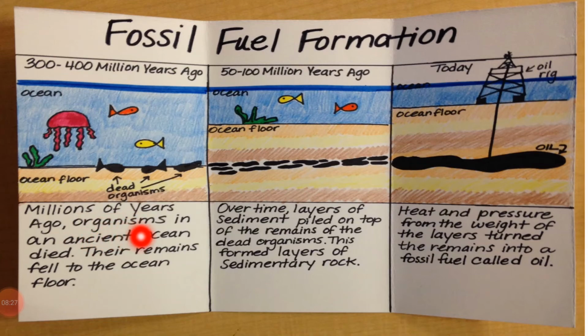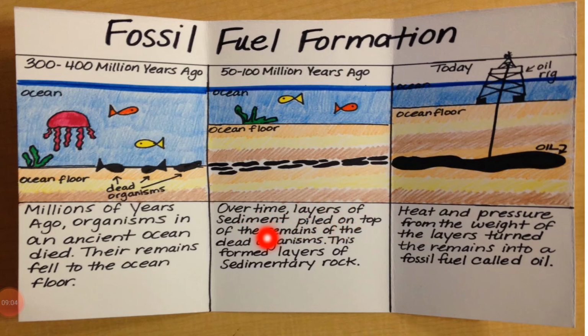Millions of years ago, organisms in an ancient ocean died. Their remains fell to the ocean floor. Now look at this one. Here are examples of different animals, and this one is the dead organism. After millions of years, a lot of soil and other material formed a layer on that organism, and after millions more years, they transformed into another thing, like fuels.